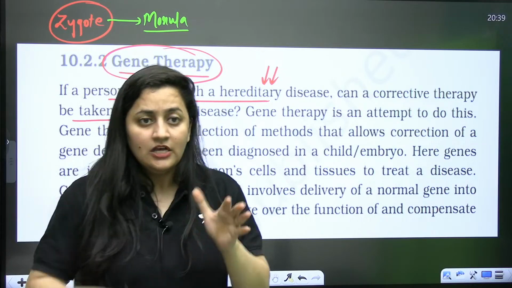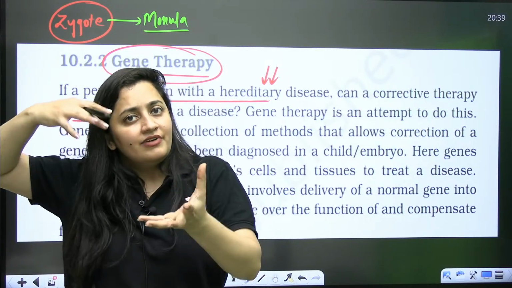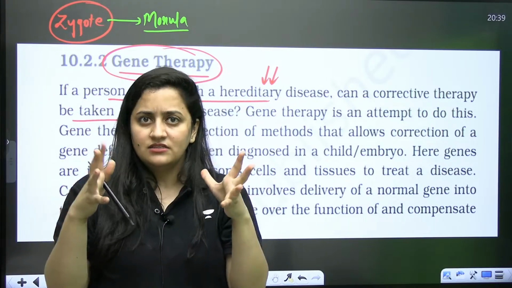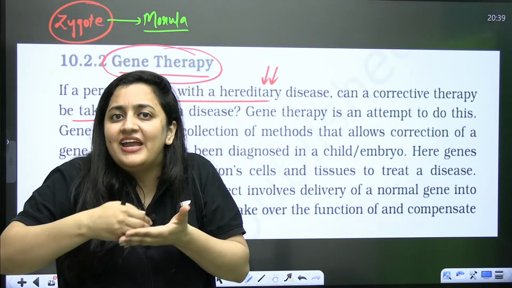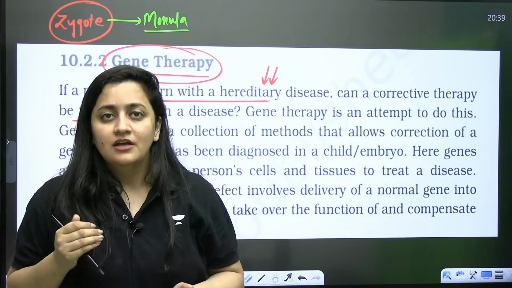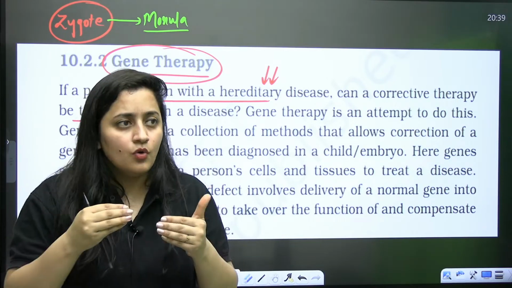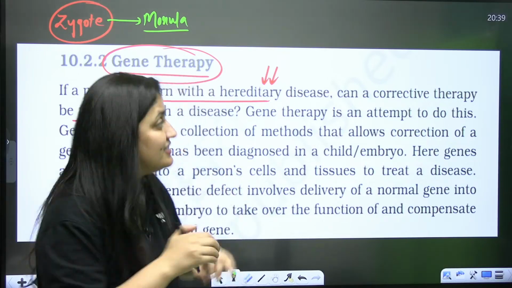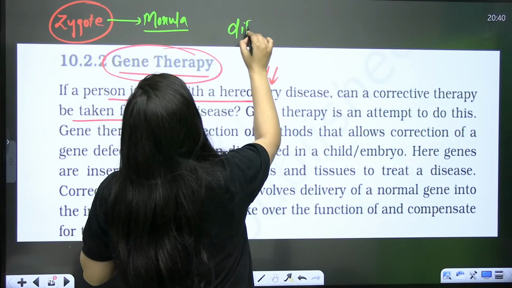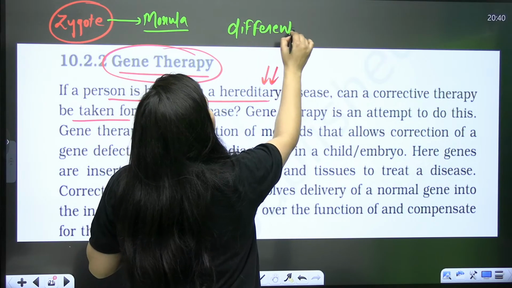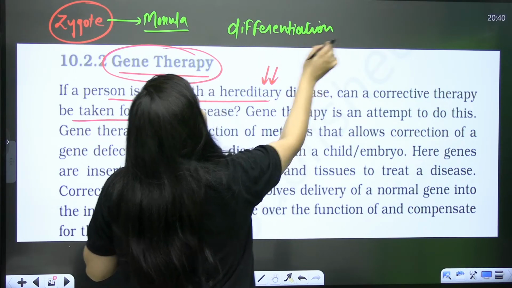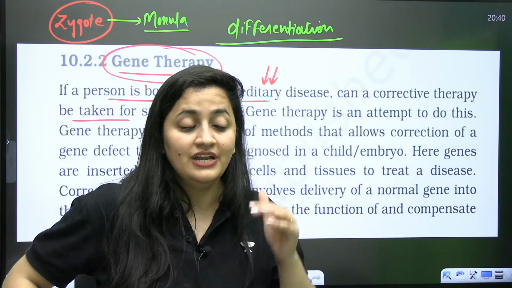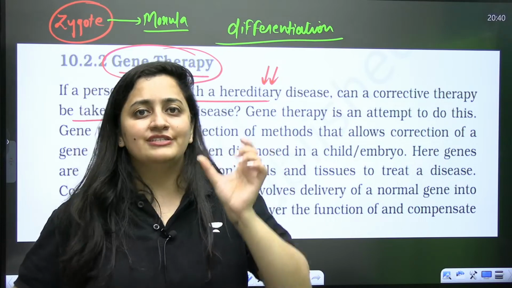You know it, right? Initially, when the zygote is dividing, the cells are just dividing randomly. Their fate is not fixed. Fate is not fixed means they don't know what they have to form. They just know one thing, that we have to divide. So basically, initially the differentiation is not there. You know, firstly differentiation will occur and then maturation will occur. I hope you are aware of it. So initially what is going to happen? The differentiation is not there.